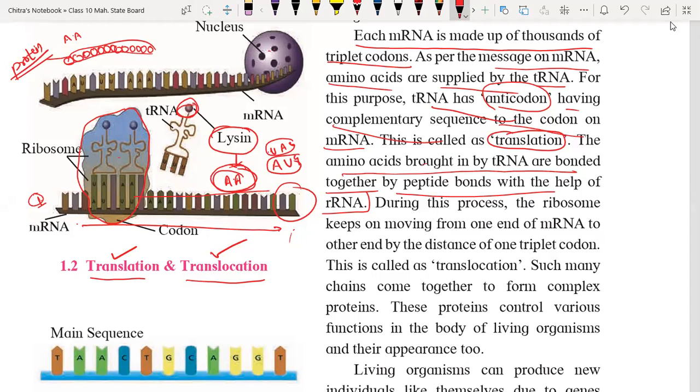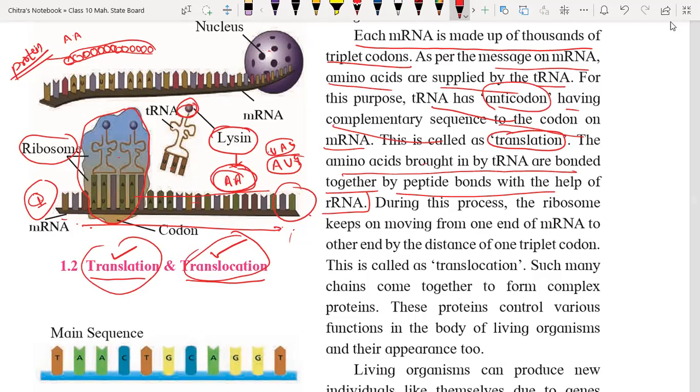Okay, so now what happens? This is the ribosomal RNA which moves from one end of the mRNA to the other end. This is the first end and this is the other end. In order to read all the sequences of the mRNA, the ribosomal RNA moves from one end to the other. That's why this process is called translocation.